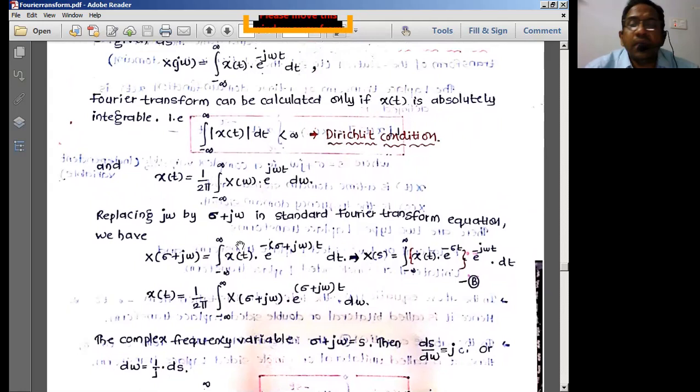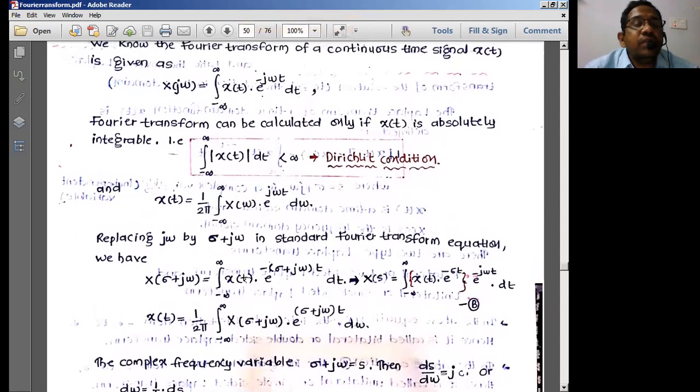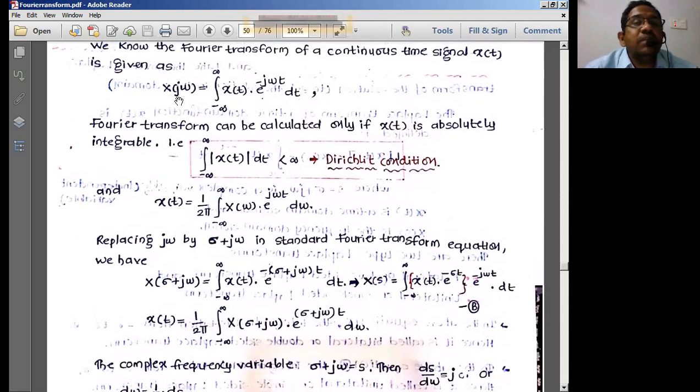Now, how do we derive the Laplace transform from the Fourier transform? To derive this, we replace j omega by sigma plus j omega in the standard Fourier transform equation. So in the standard equation we have x of j omega. We replace j omega by sigma plus j omega, and x of t stays as it is, with e power minus j omega replaced by e power minus sigma plus j omega into t, into dt. Okay, so this is the form we are going to have.